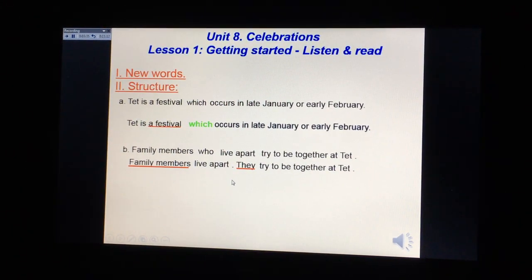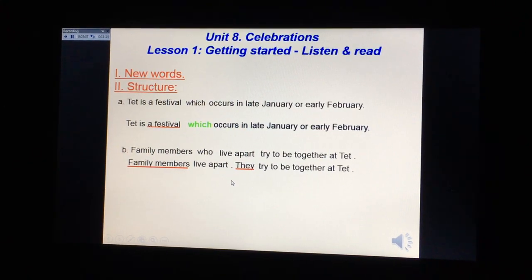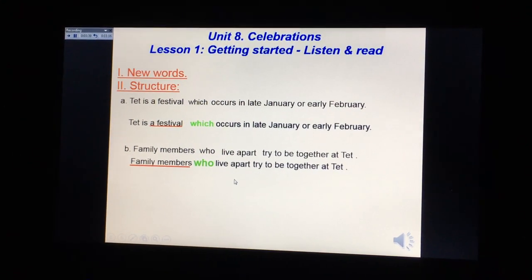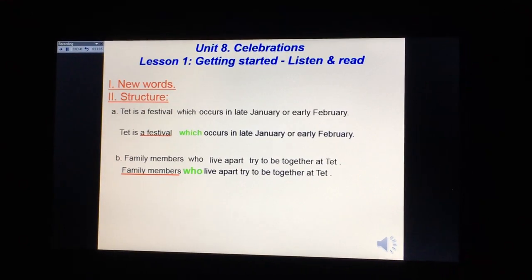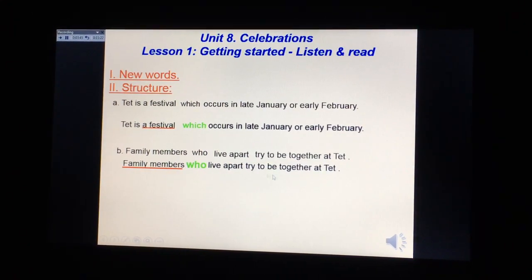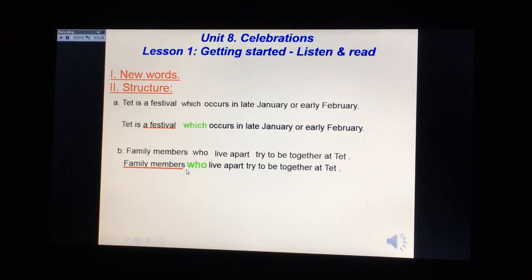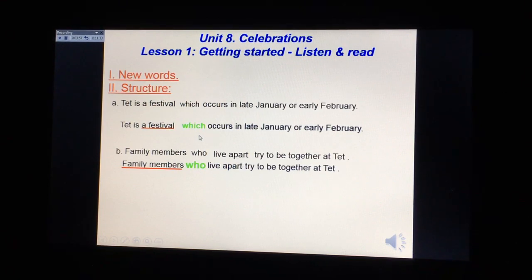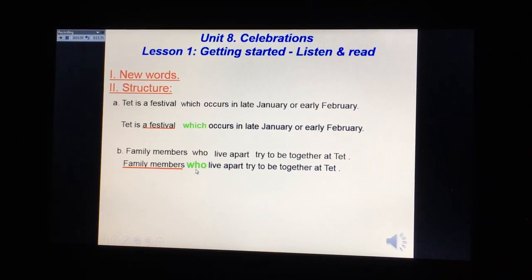So now look at how it changes. We don't use "they", we change it to "who", and we put "who" next to the word it relates to, family members. So it becomes only one sentence.